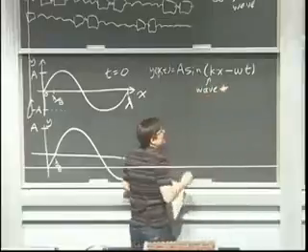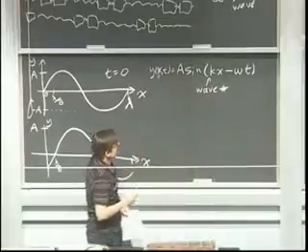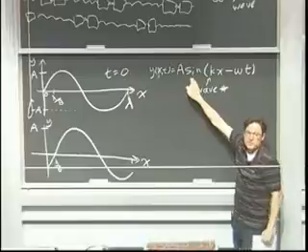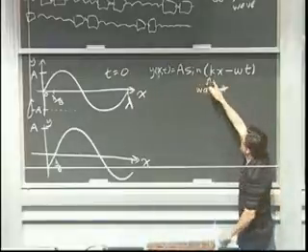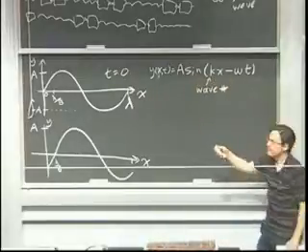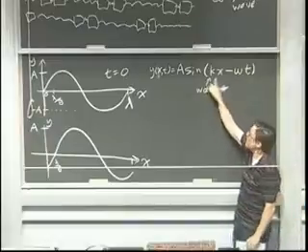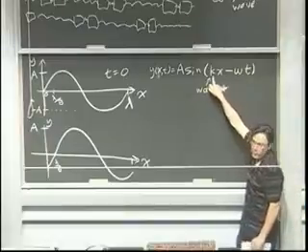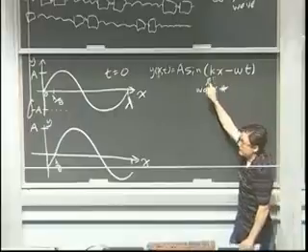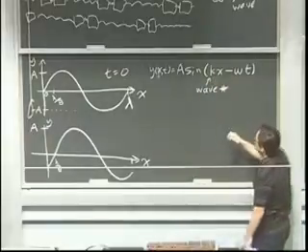It plays the same role that frequency does for time. And you can see what units it must have, right? Whenever you have a sine function or cosine function or exponential, the argument of those things, by argument I mean the thing inside the parentheses, has to be unitless. Omega is going to have units of 1 over time, so when you multiply by time, it means it's got no units. Same thing here, right? x has units of meters, it's a distance. This better be 1 over distance. And it is. The wave number has units of 1 over distance. Not the same as the spring constant, which has units of force over distance.